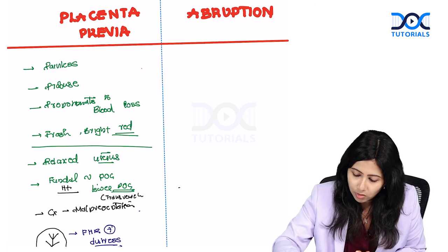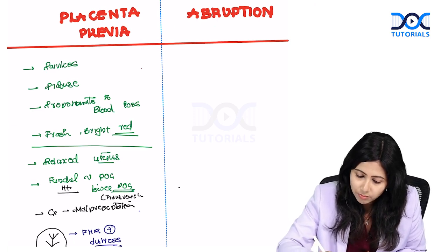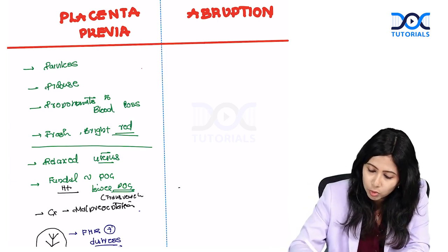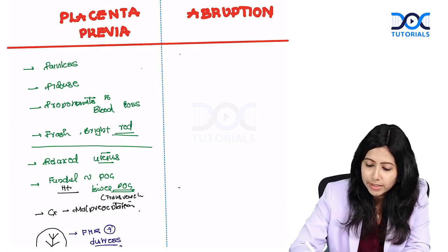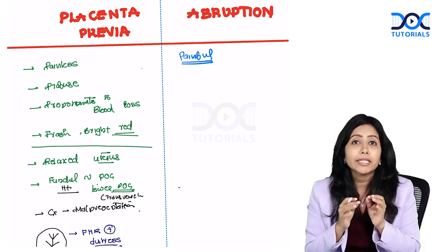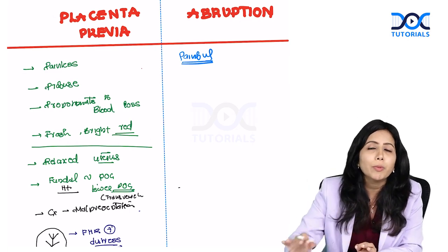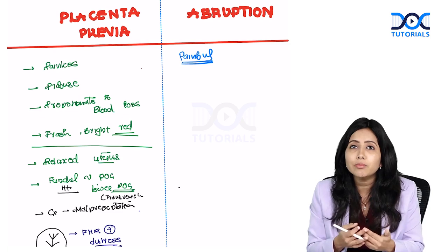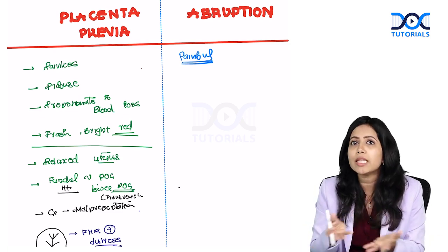So, let's see those features. You can fill the column which we had left out last time. We have already discussed placenta previa. In abruption, the bleeding is going to be painful. And the symptoms will not be proportionate to the blood loss, because the blood is going to collect inside and the symptoms would be more, but we don't see that much bleeding outside.